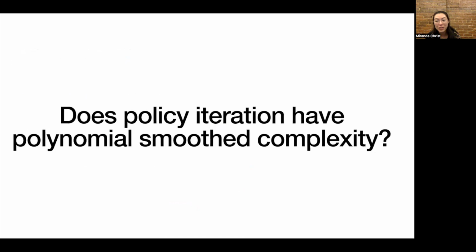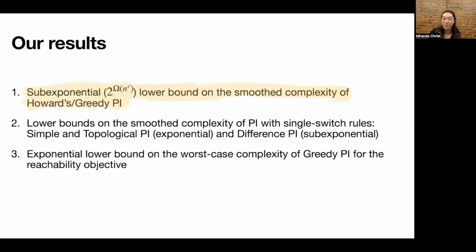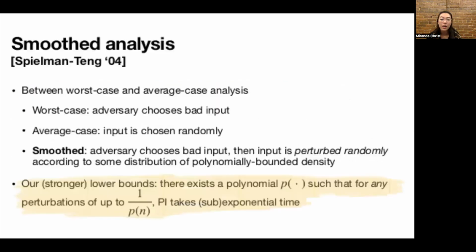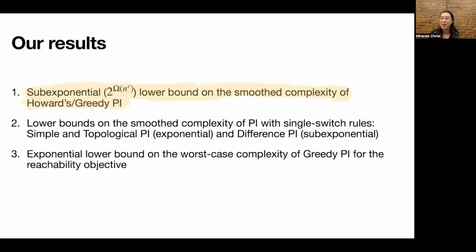And naturally, the question to ask in our setting is whether policy iteration, given its similar gap between its worst case and average case runtime, has polynomial smooth complexity. And unfortunately, we show that this is not the case by showing the sub-exponential lower bound for Howard's or greedy policy iteration and our exponential lower bounds for the single switch switching rules.